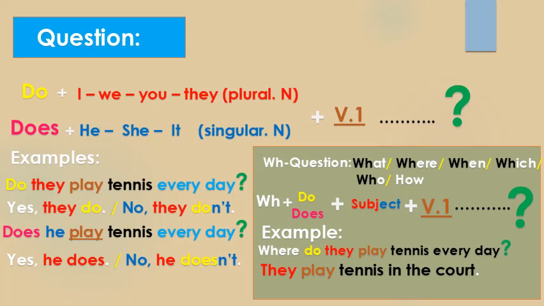So if the question begins with WH, the answer is a full sentence. And if the question begins with do or does, the answer uses yes or no. Okay guys, now let's move to the negative form.